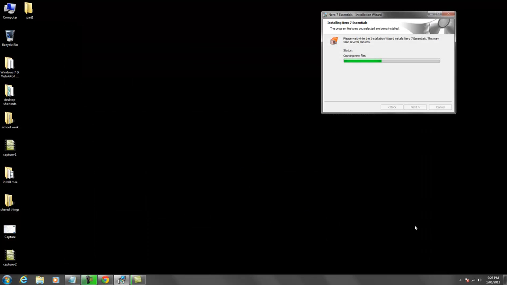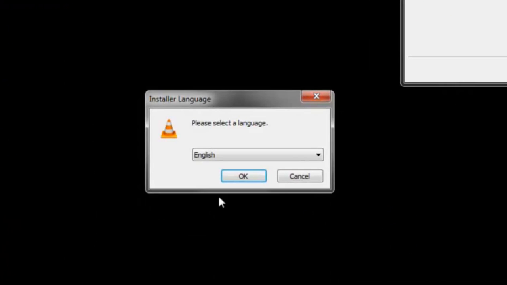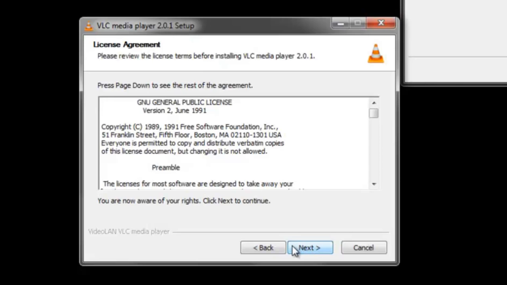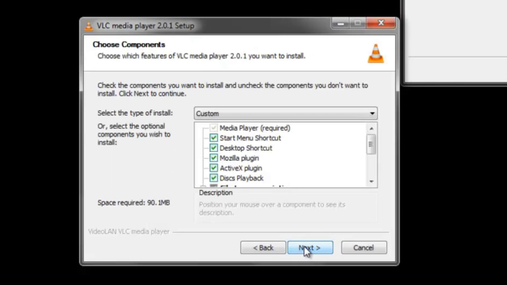Minimize. English, because I speak English. First sort of guidance window for the wizard. Next.